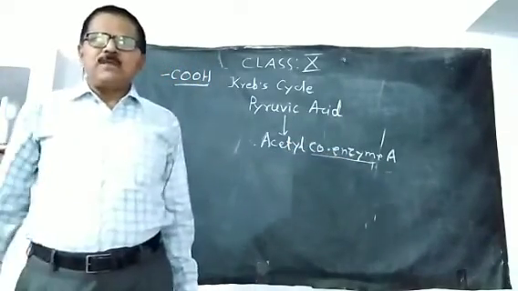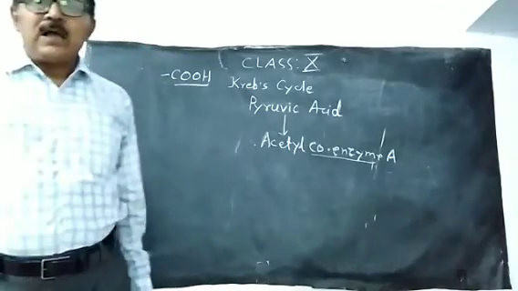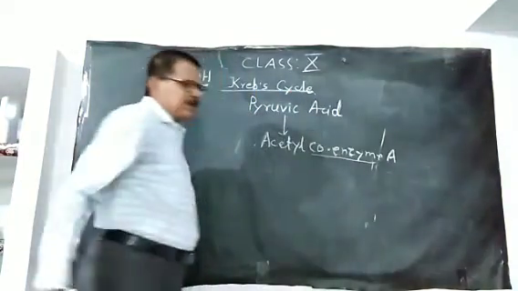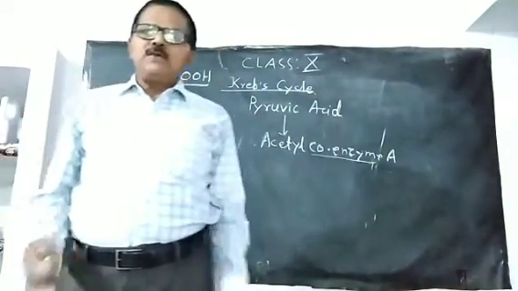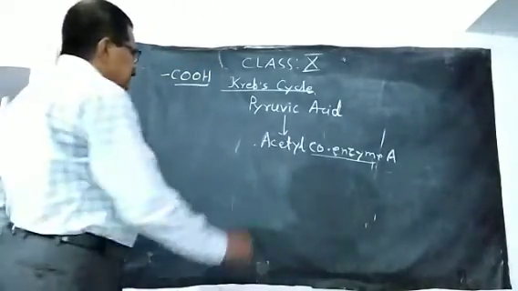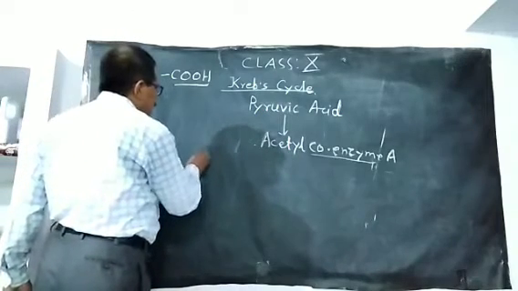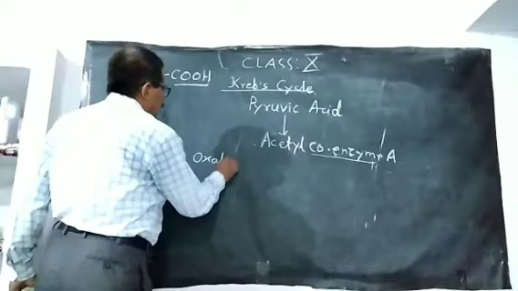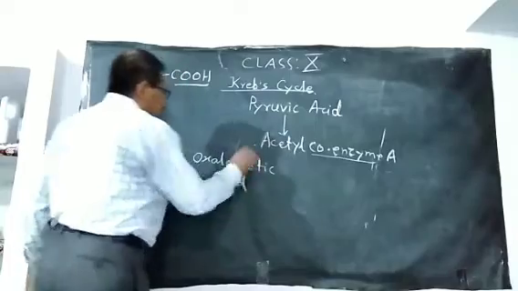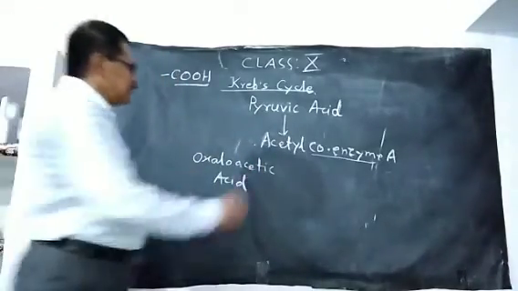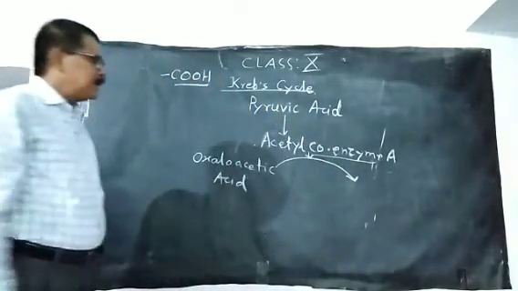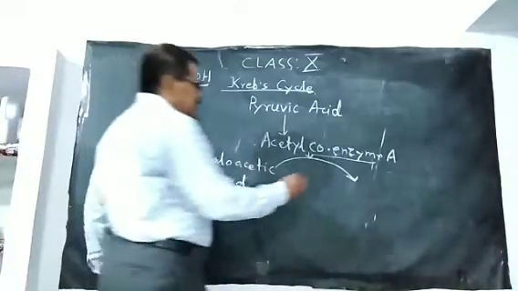This acetyl coenzyme A enters into the mitochondria, and further reactions of this Krebs cycle take place within the matrix of the mitochondria. In the first step, the acetyl coenzyme A reacts with oxaloacetic acid, and there is formation of citric acid.